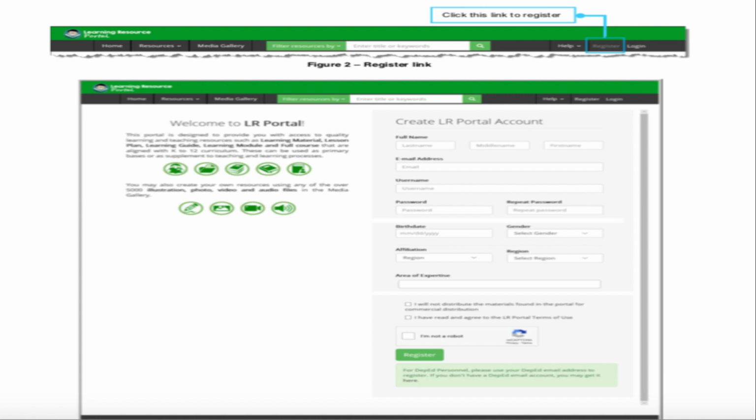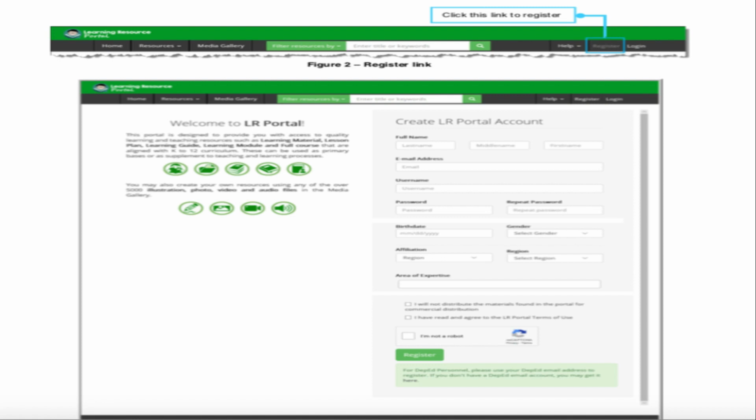And then your birth date, gender, affiliation. The user's affiliation here refers to and helps the LR portal administrators to identify the number of users per school, division, and region. So for school users, you can type the school ID or school name in the school field in selecting the name of your school.